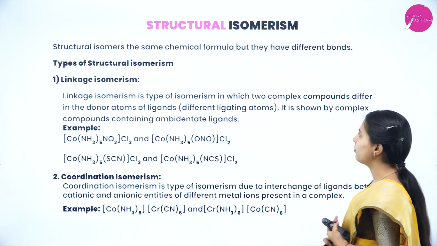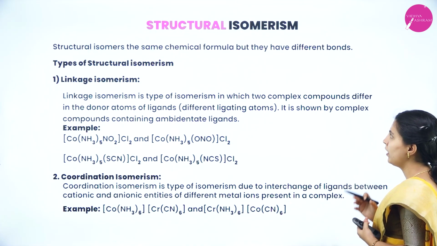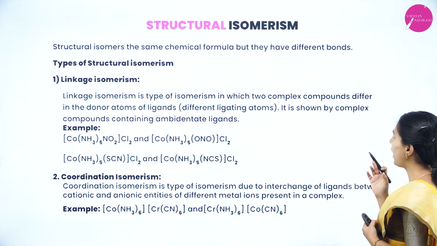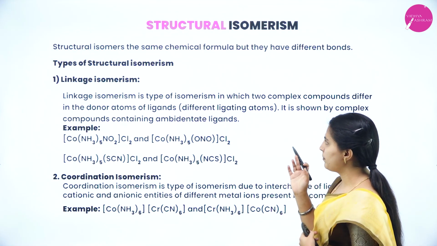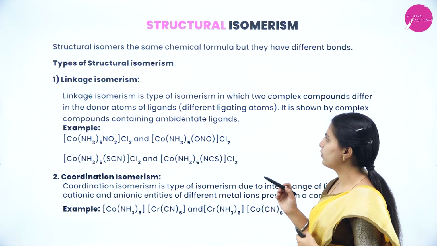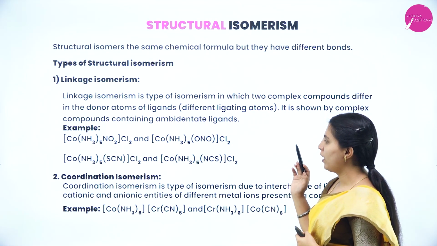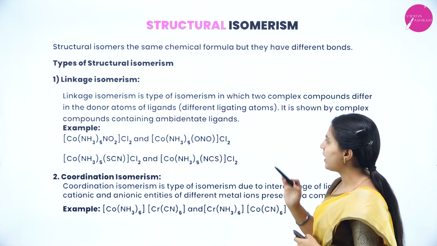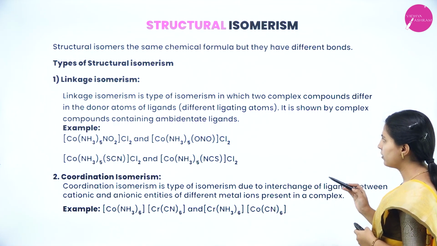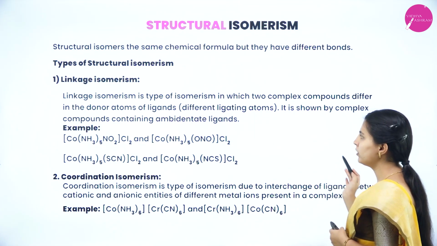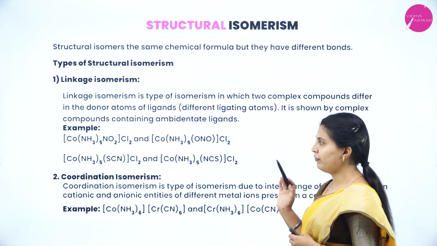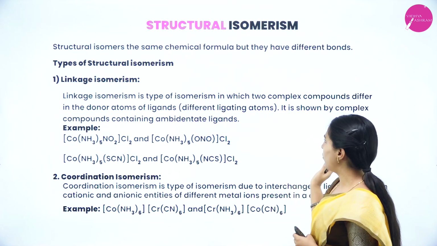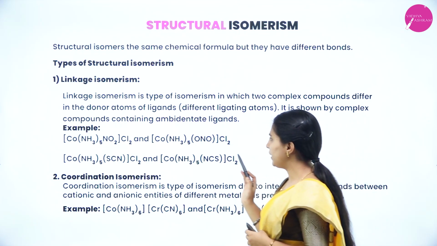Next, structural isomerism. Structural isomers have the same chemical formula but different bonds. Among the types of structural isomers, we will discuss linkage and coordination now. Linkage isomerism is a type of isomerism in which two complex compounds differ in the donor atoms of ligands. It is shown by complex compounds containing an ambidentate ligand.